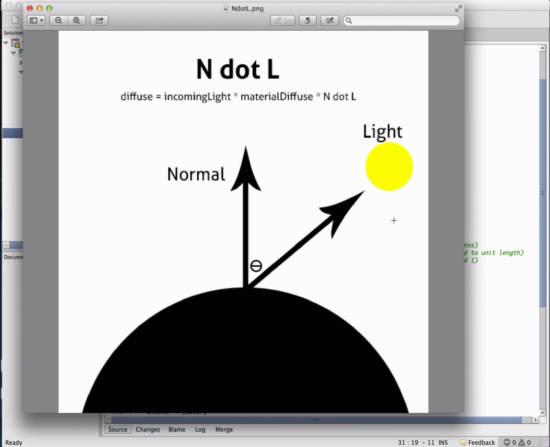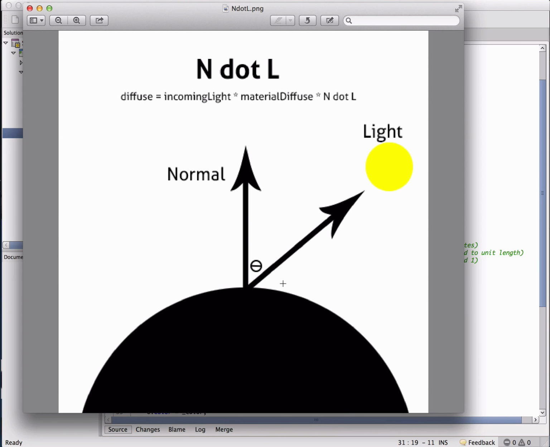Then we have something new here. This is going to be our light, and we need the direction to the light. What this allows us to do is get this cosine, and we can use that to see how much the light is affecting this exact point on our shader. In the case of a vertex lit shader, this is going to be for each vertex. When we get into pixel lit, it'll be for every fragment that we actually have on here. This is why vertex lit shaders are so much more efficient and performant than going down to an actual pixel lit shader.